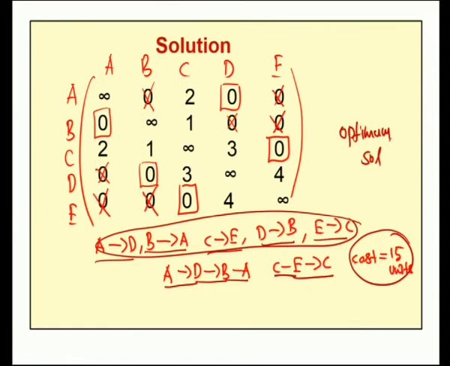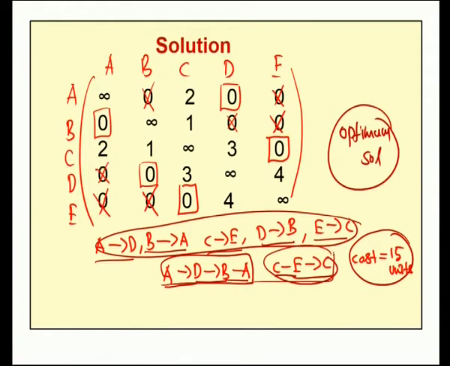Now we have obtained the optimum solution for this problem, but it is not a closed tour. See, A goes to D, D goes to B, B goes to A, and another cycle, C goes to E, E goes to C. Therefore the constraint of the travelling salesman problem is not attained. Though we obtain the optimal solution, the travelling salesman problem is not solved. In such a case, now we have to improve this solution.